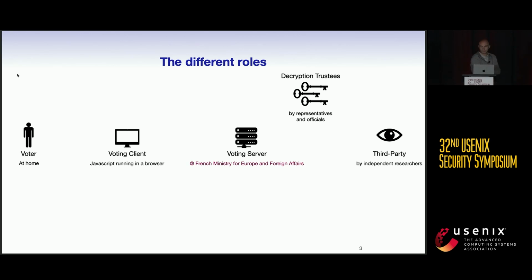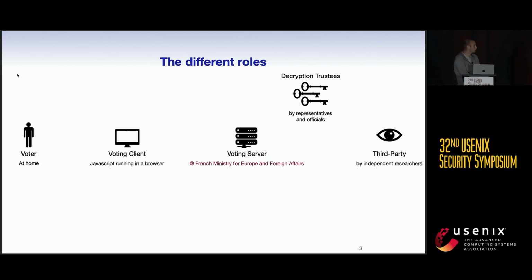And we have some decryption trustees that share the decryption key of the election to improve the privacy. And finally, we have a third party that is an honest agent in the system, and this role is played by some independent researchers.